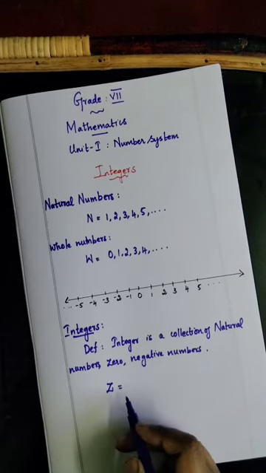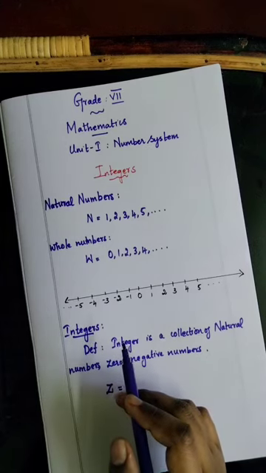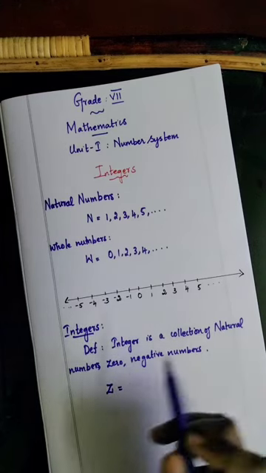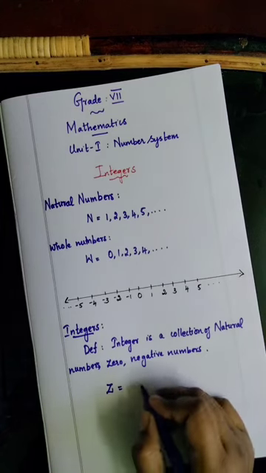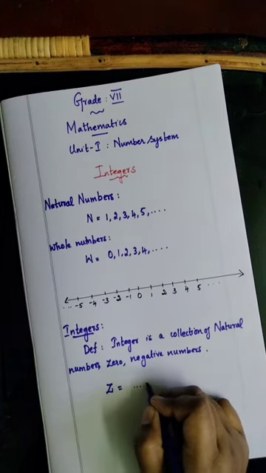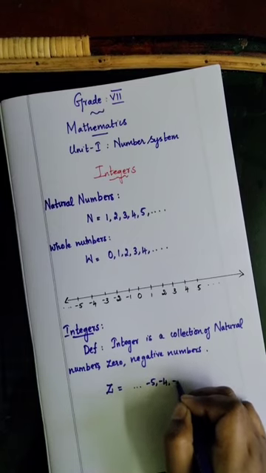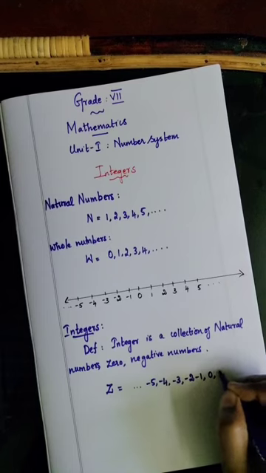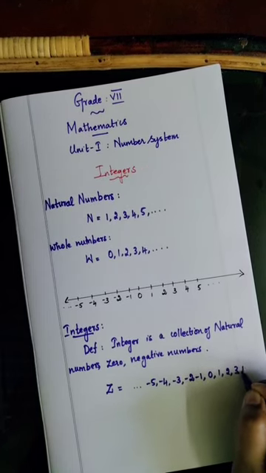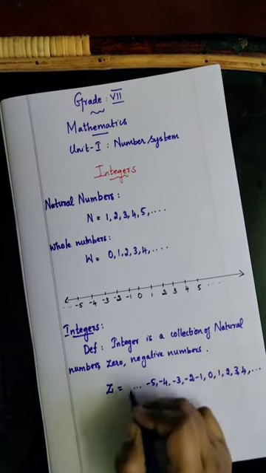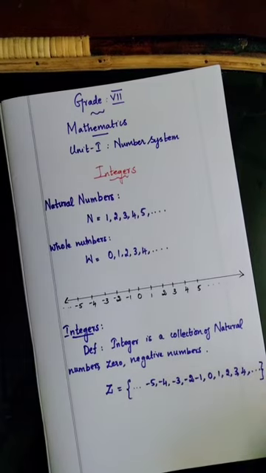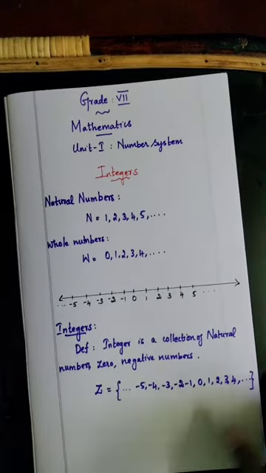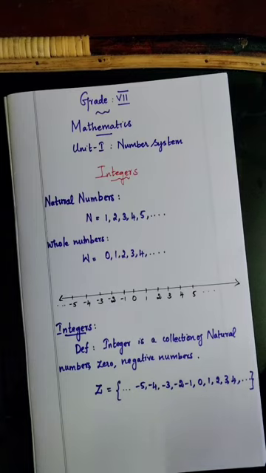What are the integers? It is a collection of natural numbers, zero and negative numbers. First write the negative numbers: -5, -4, -3, -2, -1. Next 0. Next the natural numbers 1, 2, 3, 4, etc. These are all the integers. Understand? Integer is a collection of natural numbers, zero and negative numbers.